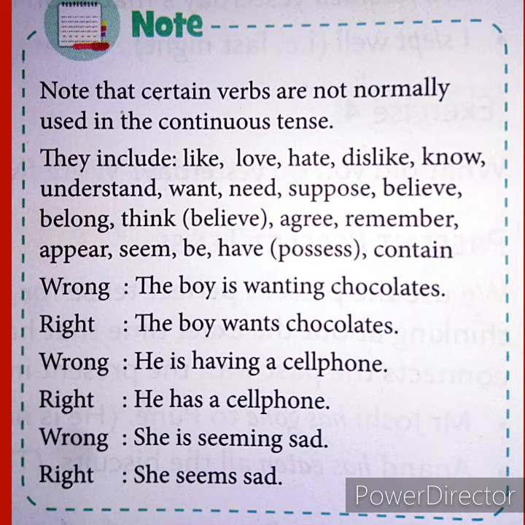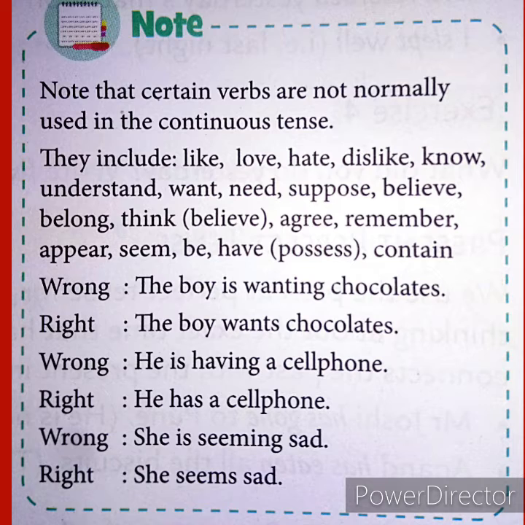But some verbs normally cannot be used in continuous tense. These verbs are like love, hate, dislike, understand, want, believe, etc. You can see here examples. The boy is wanting chocolates. Here want cannot be used in continuous tense. This sentence is wrong. The right sentence is, the boy wants chocolates.